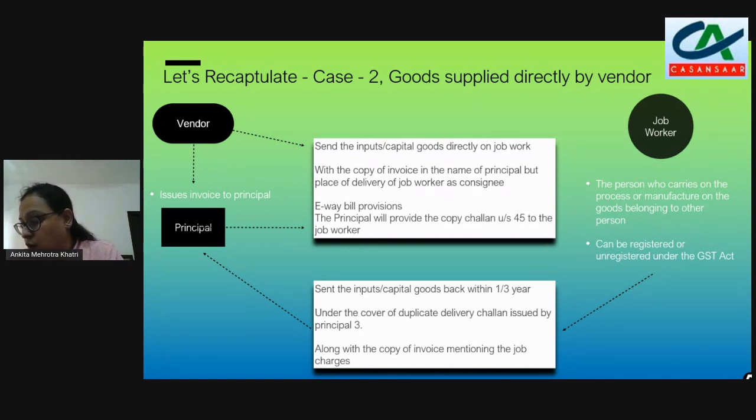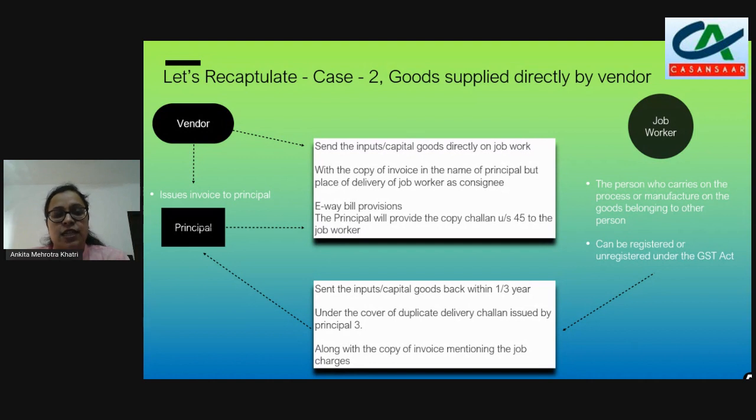After completion of job work, the job worker returns the goods to the principal. At that time, which amount is to be mentioned in the e-way bill? See, when the goods are being sent by the vendor or by the principal to the job worker, once the goods have been delivered, they have to be returned by the job worker to the principal.